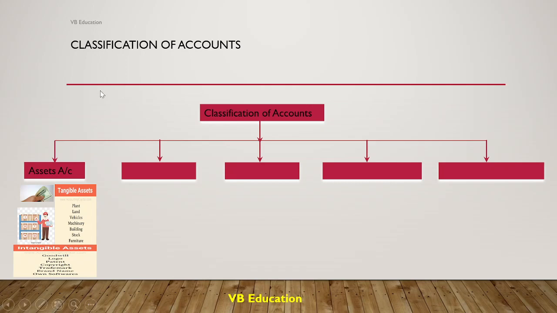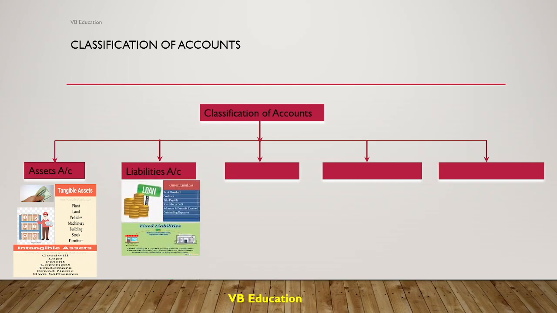Okay. Now the second classification of accounts is liability. Liability in pure Hindi is nothing but udhar. So anything which is liable to business, the business has to pay back that thing. So business owes the money to someone, that is liability. For example, the bank loan. Suppose while starting a business, you have taken some loan from the bank, you have to repay the loan. So that is a liability to the company.